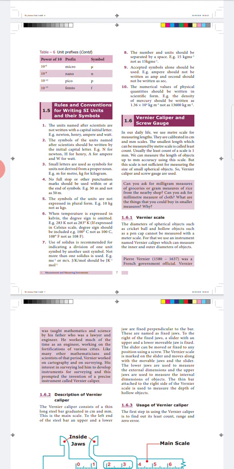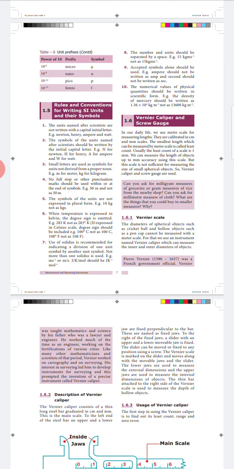Seventh point is talking about the solidus. Solidus is just the slash or division symbol. In a unit, you can use this solidus symbol only once, not more than one time. Eighth point: numbers and units should be written with proper spacing. And ninth point: we have to write only accepted symbols. For example, we may write SEC for second, but this is wrong. We have to write second completely.